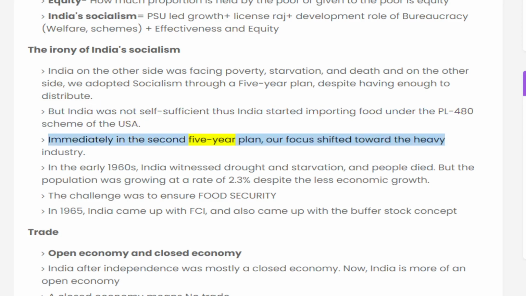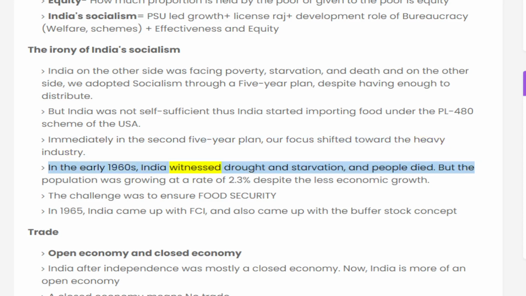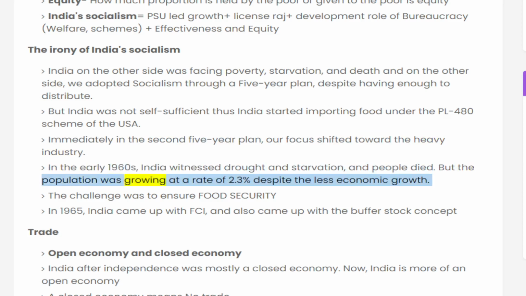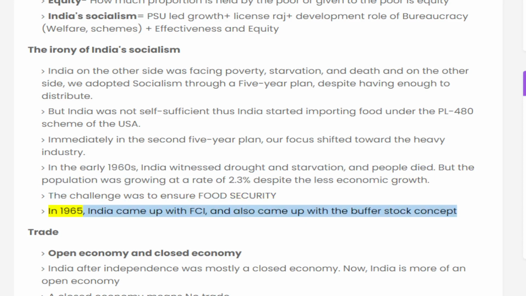Immediately, in the second 5-year plan, our focus shifted toward heavy industry. In the early 1960s, India witnessed drought and starvation, and people died. But the population was growing at a rate of 2.3% despite the low economic growth. The challenge was to ensure food security. In 1965, India came up with FCI, and also came up with the buffer stock concept.